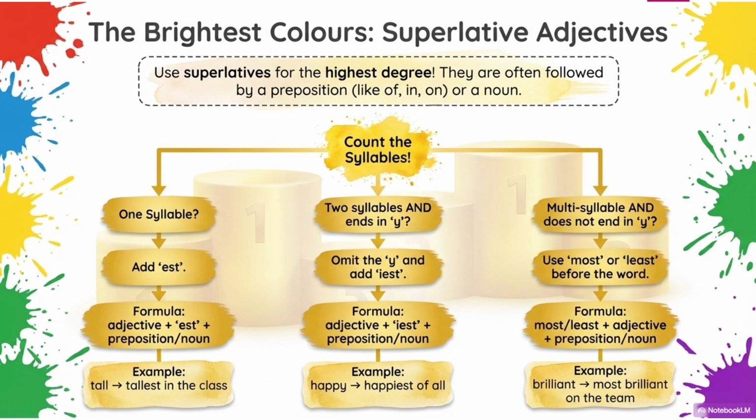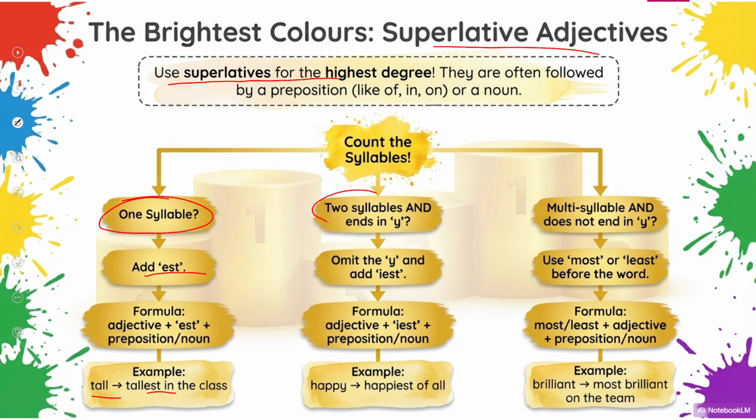Let's talk about superlative adjectives. How can you change them? Use the superlative for the highest degree. They are often followed by a preposition like of, in, on, or a noun. Count the syllables first. Again, you have to count the syllables. If your word is a one syllable word, add est. For example, tall, tallest.